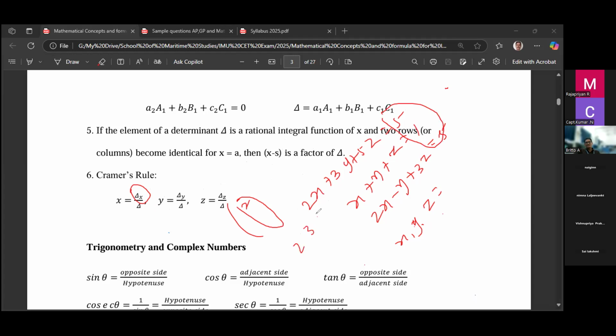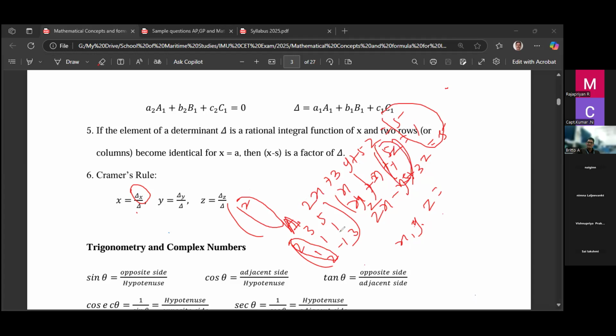There is 2, 3, 5, 1, 1, 1, then 2, minus 1, 3, into x, y, z equals 5, 1, 5. By that you can write it, and when you multiply, you get the three equations. You consider this as A, that is delta. So you find the determinant of this, that is delta. Delta x means you are changing the first column with the last column. Now for delta y, you change the second column with this.